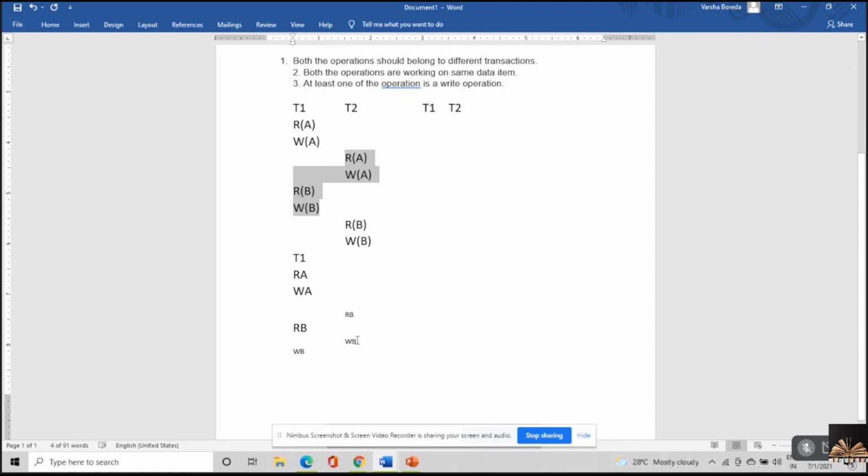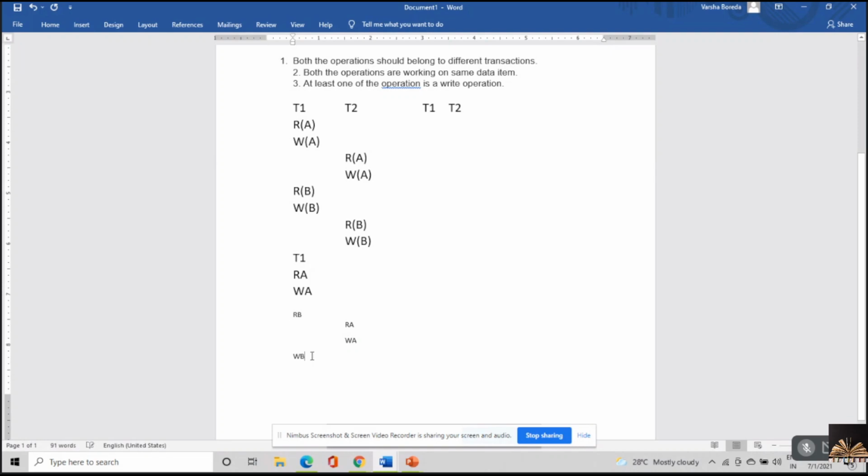Okay. Now after that, what I have to do is I have to compare read B with read B. Sorry, it is read A. Okay, read B with read A. There's no conflicting instruction. So what I can do, I can write read B over here and make read A go to the next level. So here both of them would be same.